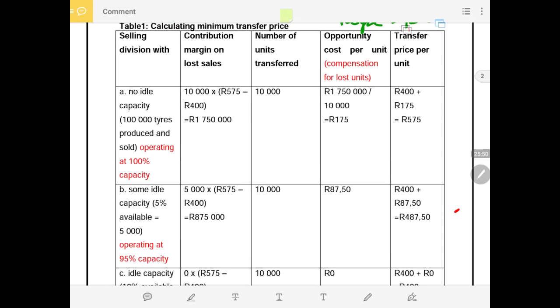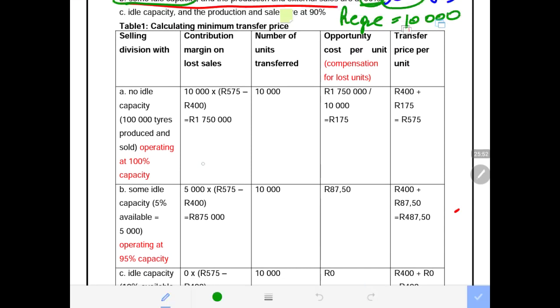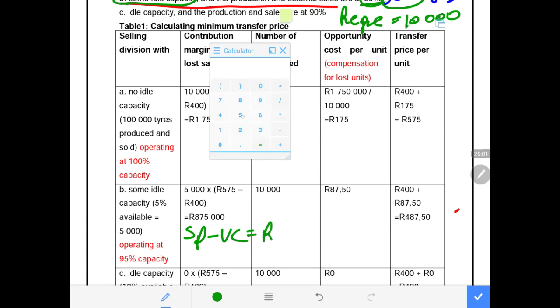Our contribution remains the same. Contribution is selling price minus your variable cost. Selling price in this case being 575 minus 400, then this is 175. This is our contribution per unit.